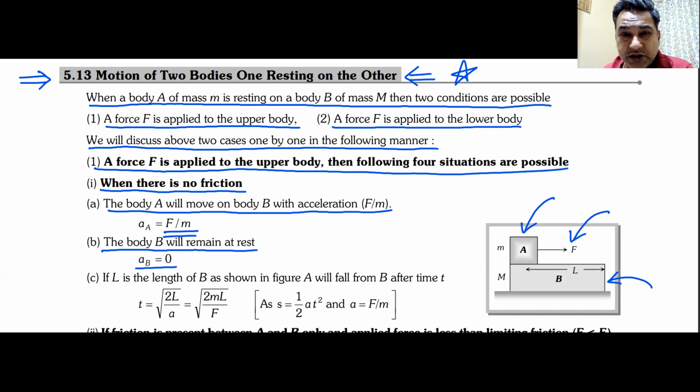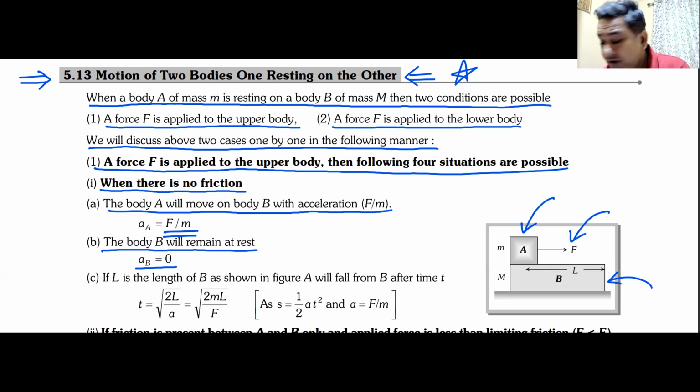Acceleration of body B will be 0 because there is no friction. Force is applied only on body A, nothing on body B apart from its weight mg. That is in the vertical direction. It cannot move in the vertical direction. There is no force in the horizontal direction. The body B remains at rest.